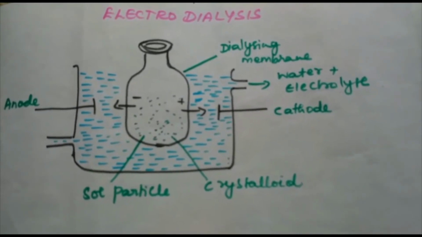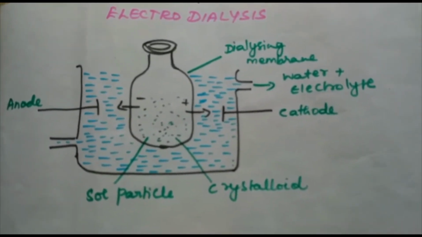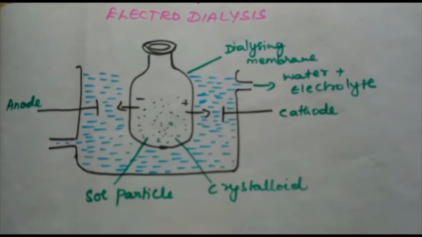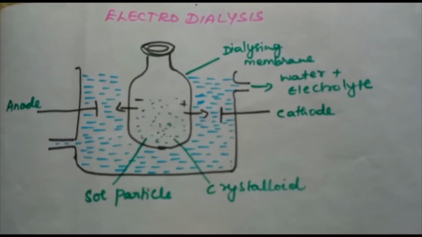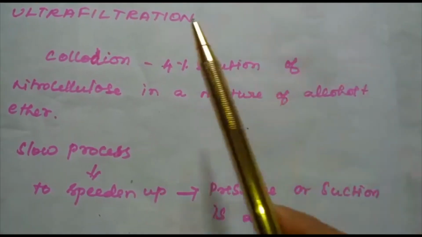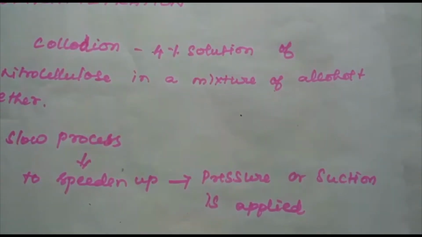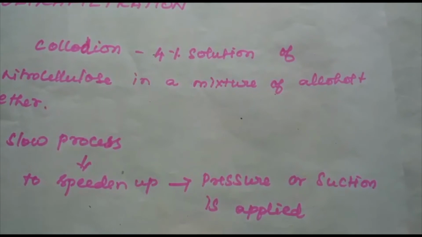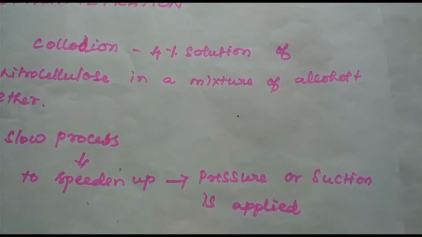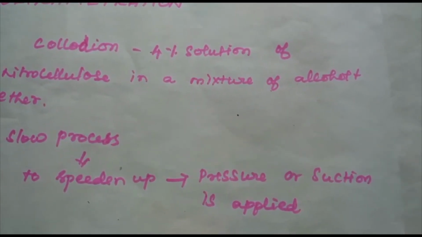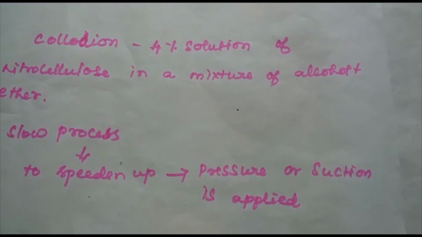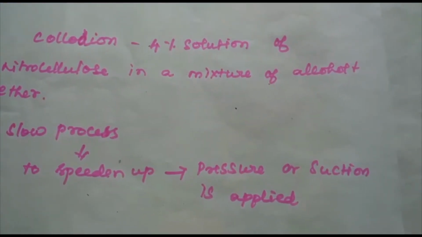And next one is ultrafiltration. What is the difference between filtration and ultrafiltration? Let's see that. Ultrafiltration is the process of separating the colloidal particles from the solvent and soluble solutes present in the colloidal solution by specially prepared filters, which are permeable to all substances except the colloidal particles.